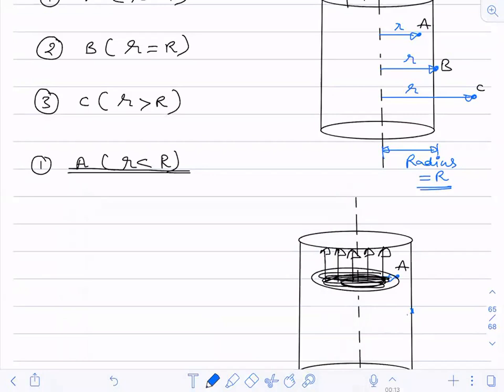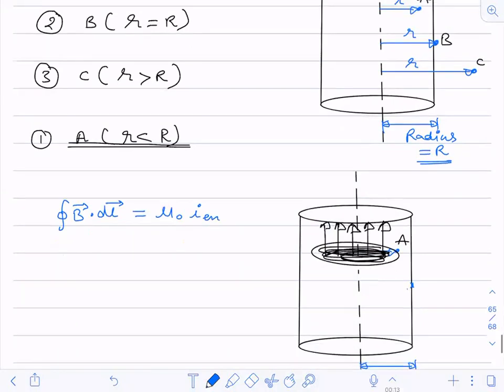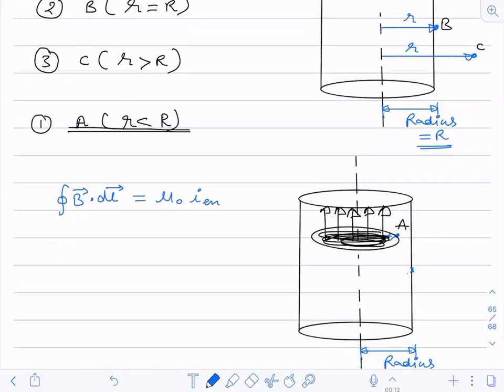So now if I write the Biot-Savart's law, sorry, Ampere's circuital law. So what I have to do? I have to write B dot dl, and it is equal to mu naught into I enclosed through the loop. Now, first I'm taking the LHS, the line integral of B dot dl.